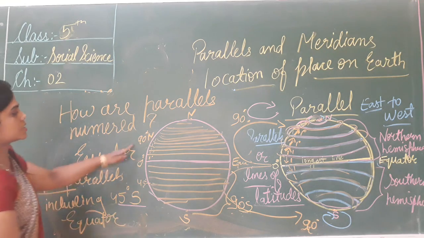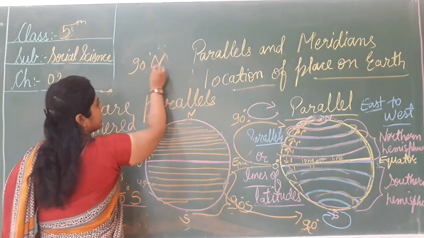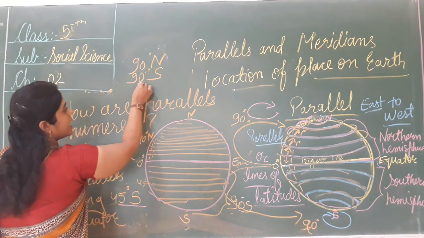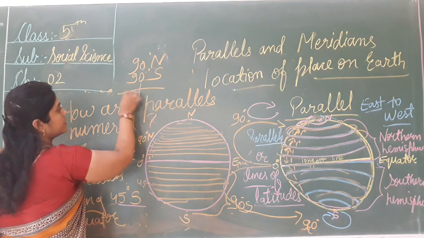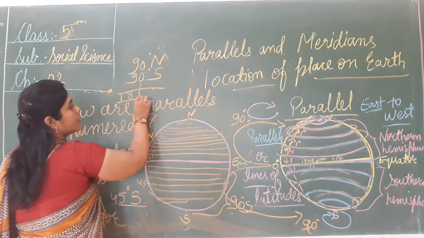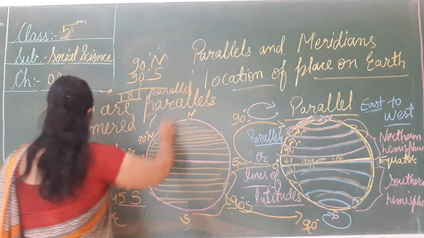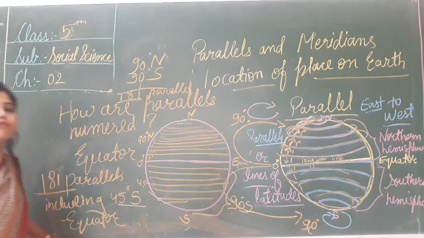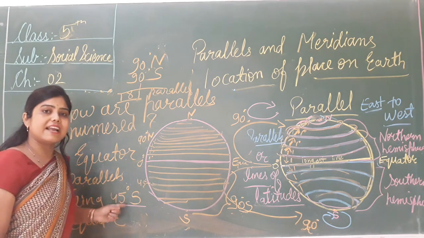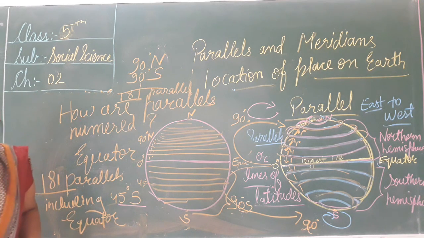181, because 90 degree northern hemisphere and 90 degree southern hemisphere, and 1 is the equator. So the total is 181 parallels including the equator. If we include the equator, how many parallels are there? There are 181 parallels. Clear?